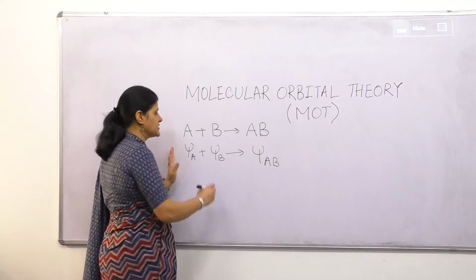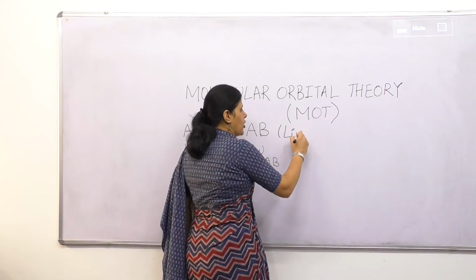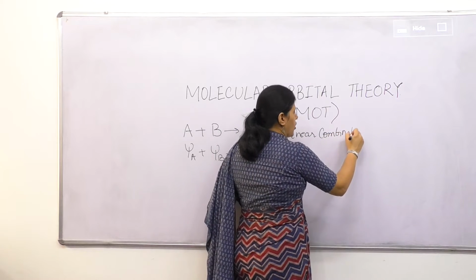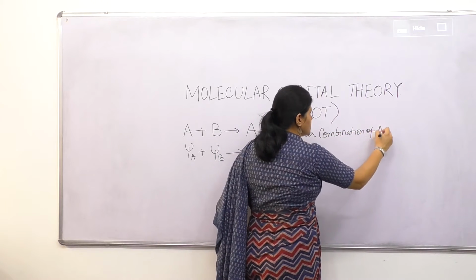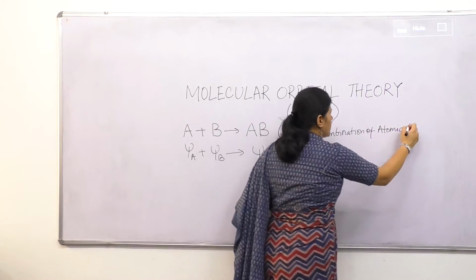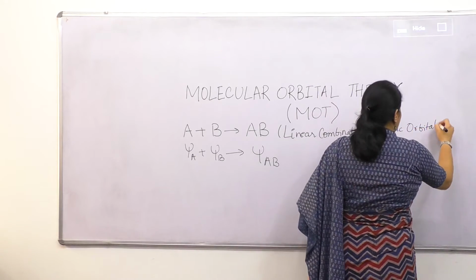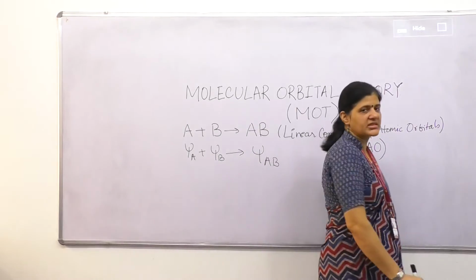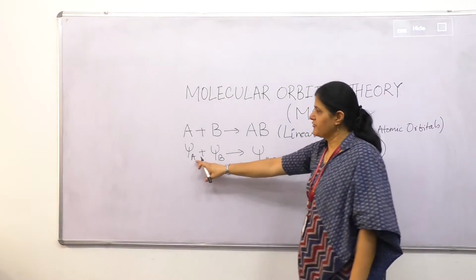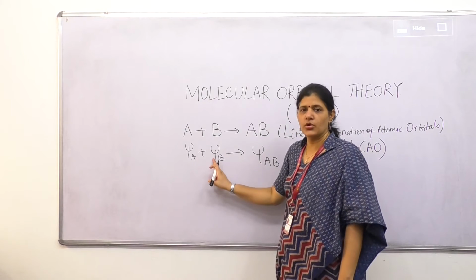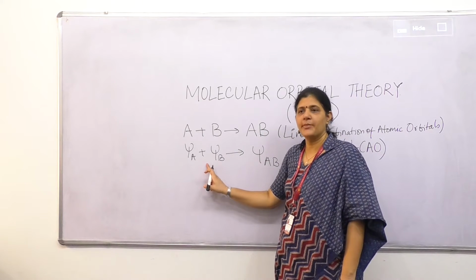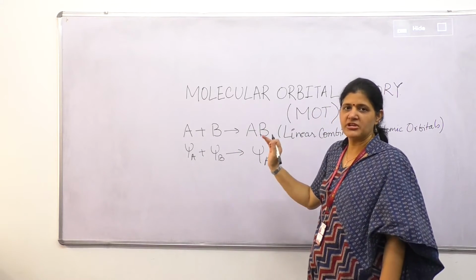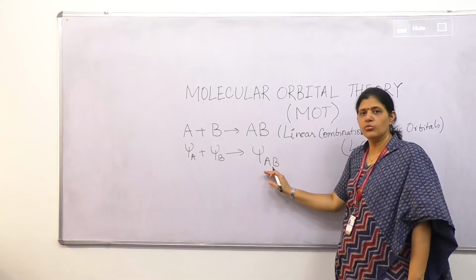This is called linear combination of atomic orbitals, LCAO. LCAO says that whenever wave functions or orbitals undergo overlapping, they undergo addition linearly along their axis and result in the formation of a new molecule.